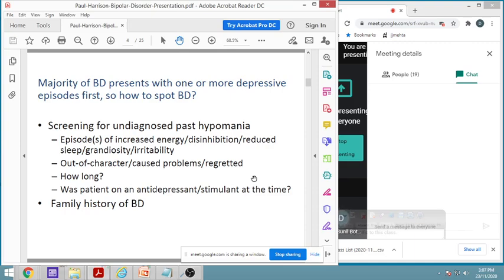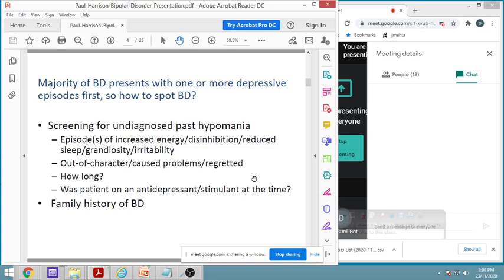Grandiosity, feeling very big about oneself. He will feel that he is something very big person. That is called grandiosity. So grandiosity, you know, it's a grandness the person is feeling, and irritability. Even small provocation will result into problem. Then out of character behavior, whatsoever things are to be done, they are not done properly. Then there are problems.